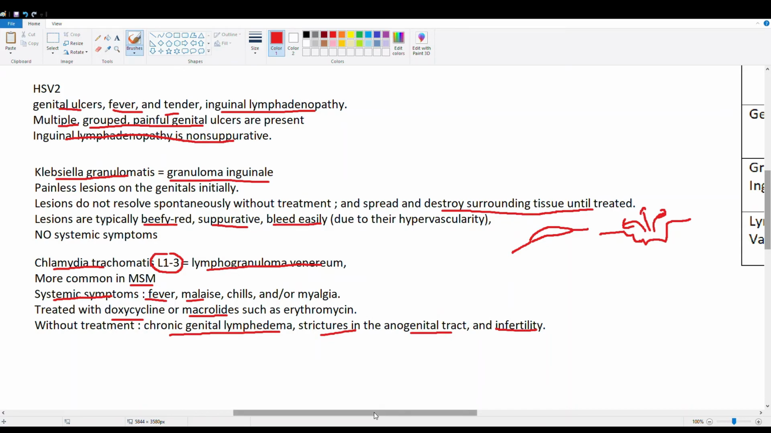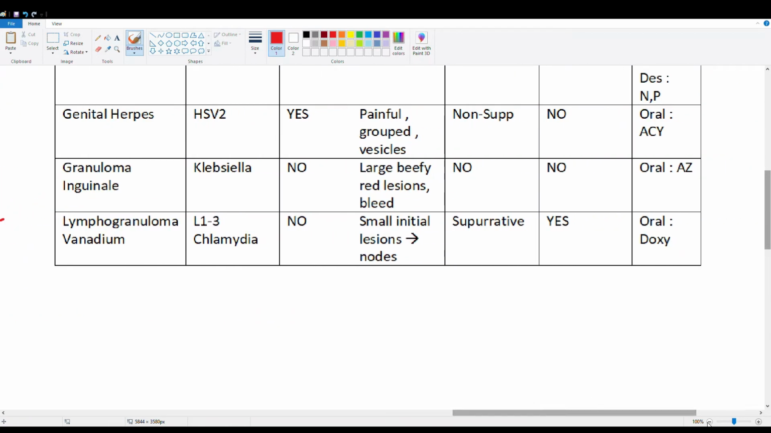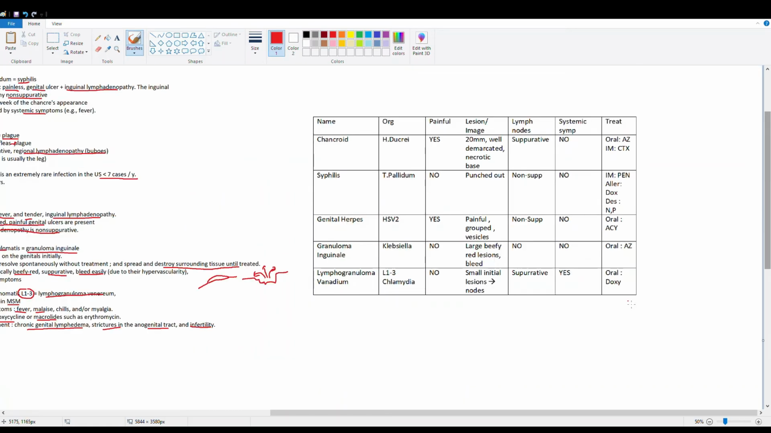All right, so let's go through a table just to summarize these genital lesions, and I hope this will kind of bring everything together. So we have our name here, our organism, and then we'll go through a couple key categories of how you differentiate. Whether it's painful or not is very important. So which ones are painful? Haemophilus ducreyi makes you cry, painful, okay? Genital herpes, painful. Those are the only two painful ones. Everything else painless. Chlamydia, painless. Klebsiella, painless. Syphilis, painless, right? No pain.